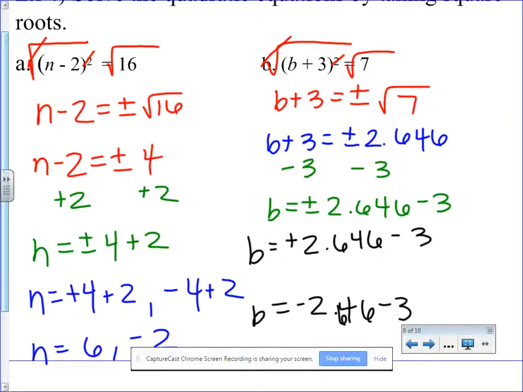So positive 2.646 minus 3 is equal to negative 0.354, and negative 2.646 minus 3 is equal to negative 5.646.